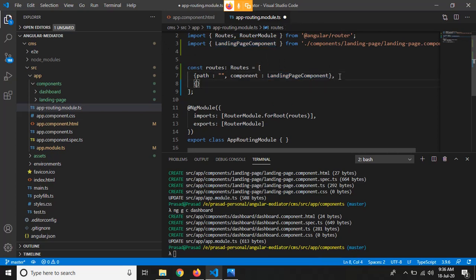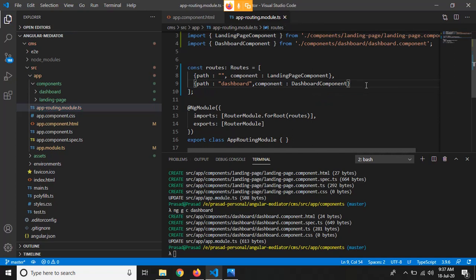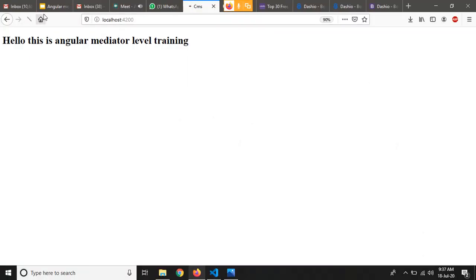So let's define a path for the home component or dashboard component as well. The path for it will be dashboard, and the component for it will be dashboard component, right? So just save it and go to the browser and check.